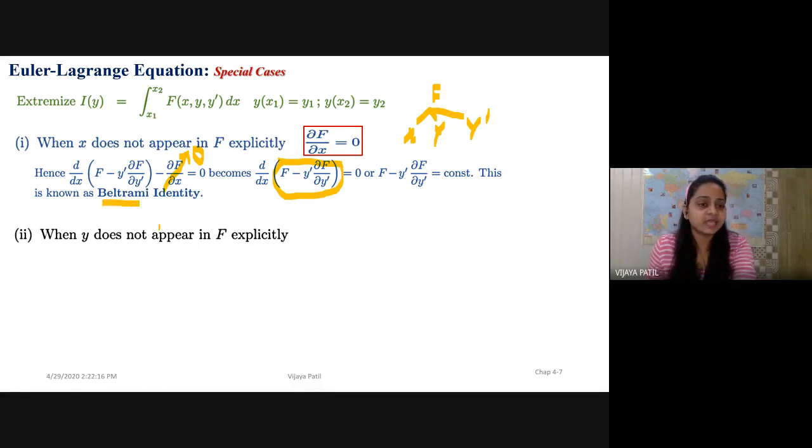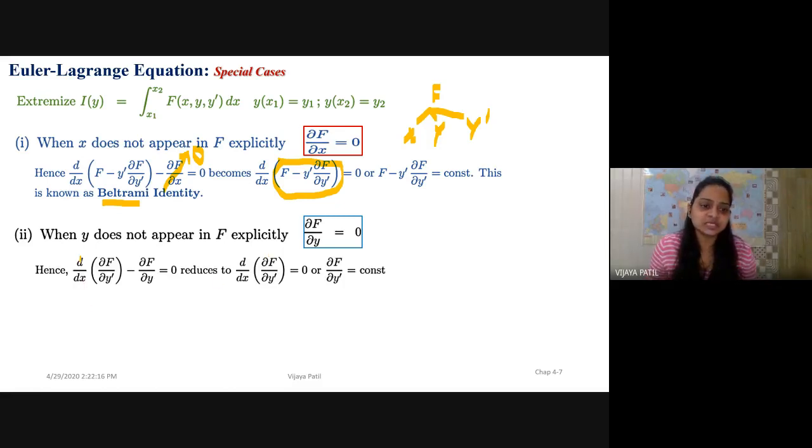So next is when y does not appear in f explicitly. Similarly, here x was not appearing, here y is not appearing. So obviously what will happen? d/dx (∂f/∂y') − ∂f/∂y equals 0. This will go to 0.